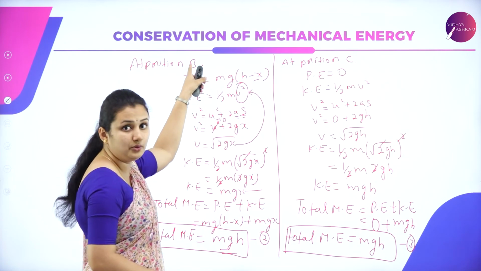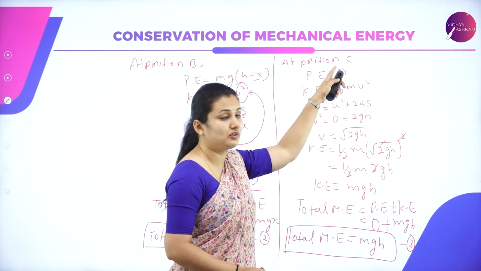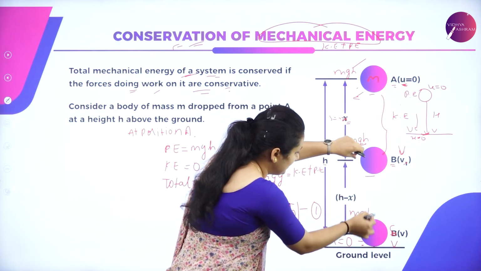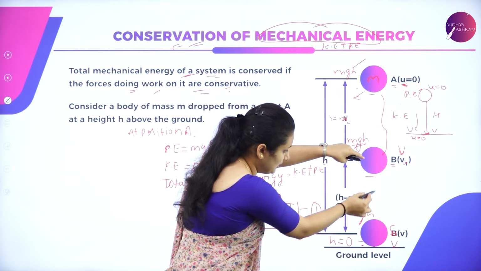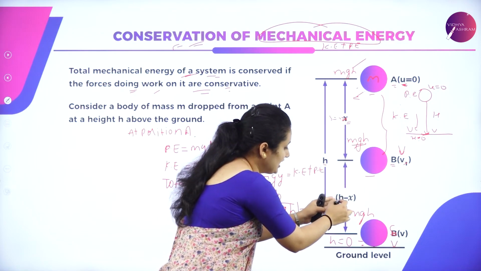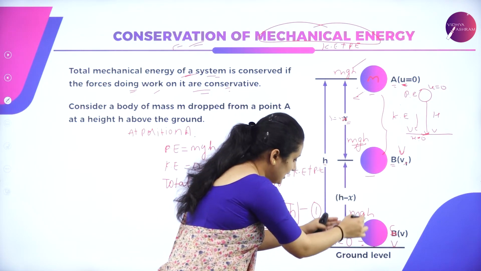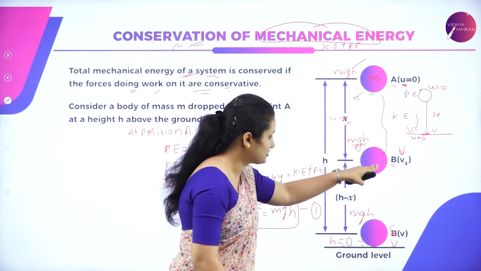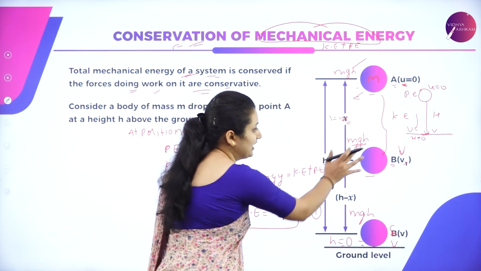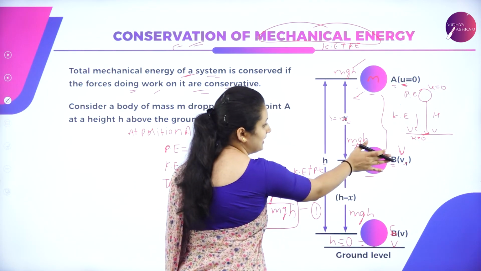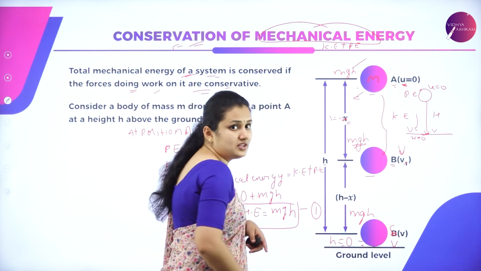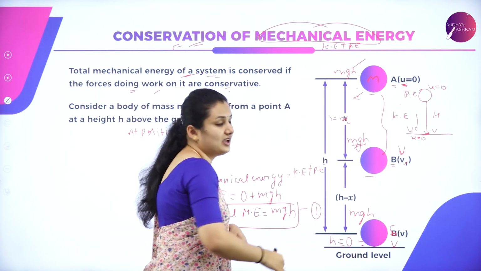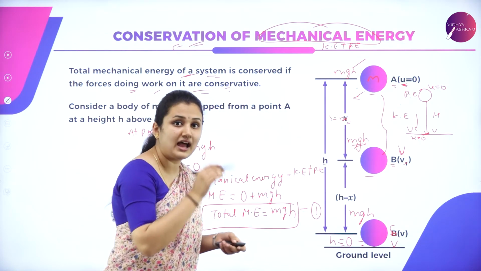This was A to B. Now the condition is the ball is moving from B to C. When the ball moves from B to C, the height is reduced. The height was h minus x and it was reduced. Forget this B. It has moved from point B to C, so from A, it has reached C. So what was the total height of the ball? Total height was h.